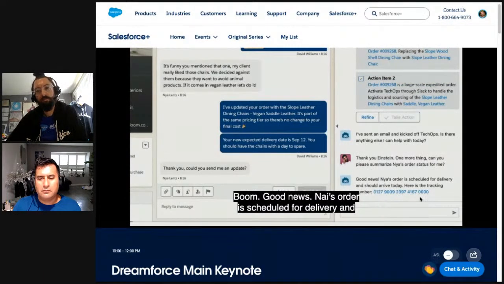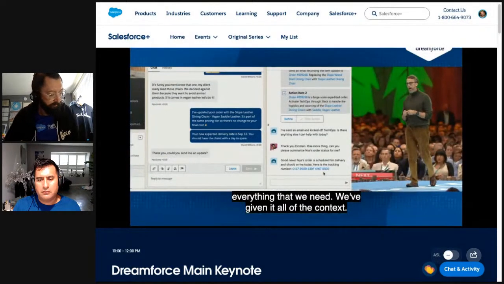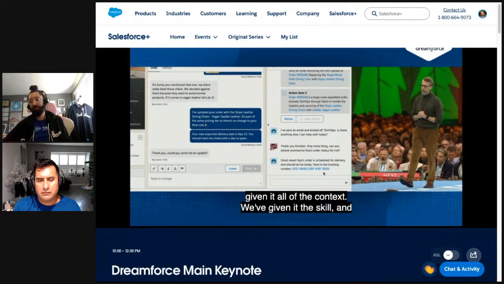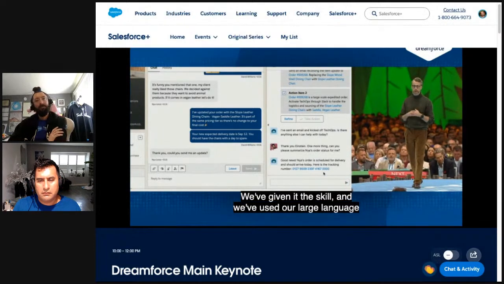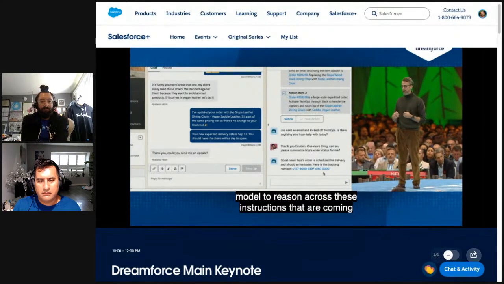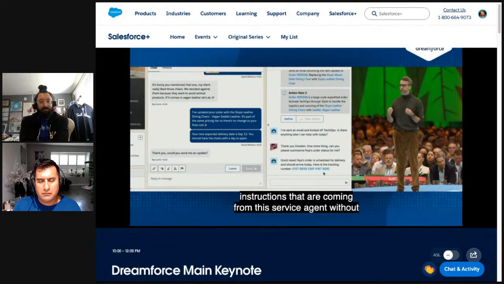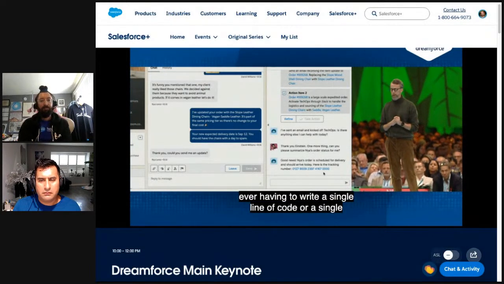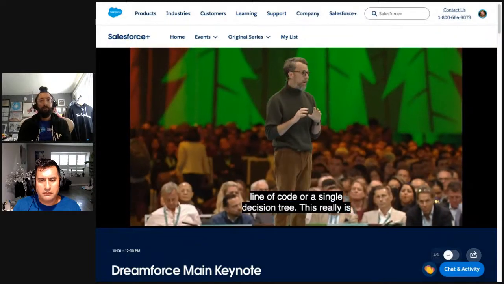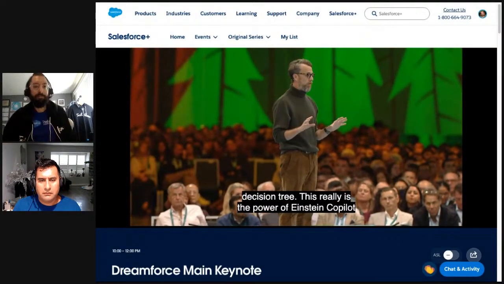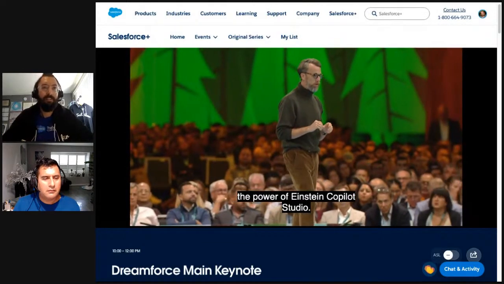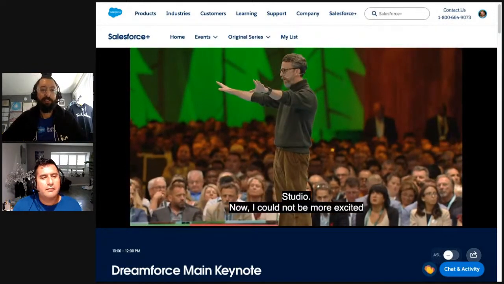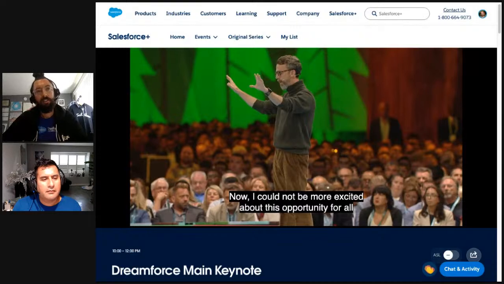We've given it all of the context, we've given it the skill, and we've used our large language model to reason across these instructions that are coming from this service agent without ever having to write a single line of code or a single decision tree. This really is the power of Einstein Copilot Studio. Now, I could not be more excited. Actually, it makes me really excited for all of you, especially I think we have a whole bunch of trailblazers in the tracking room right over here.